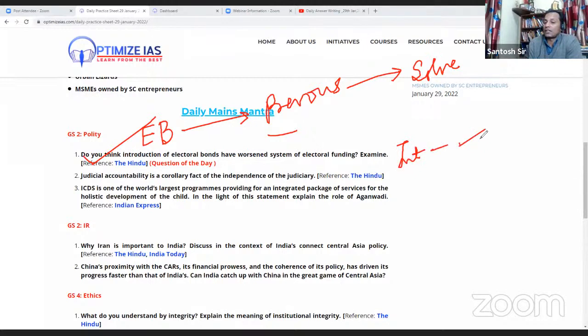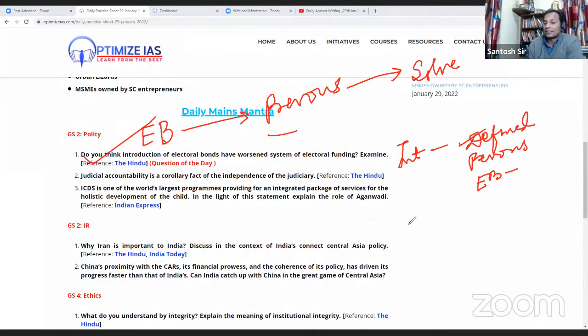So what have we done? We have defined what electoral bonds are. Then we have briefly written what the previous scenario was, and then we have written how this electoral bond is going to solve the previous scenario. How it intends to, not that it is going to solve.